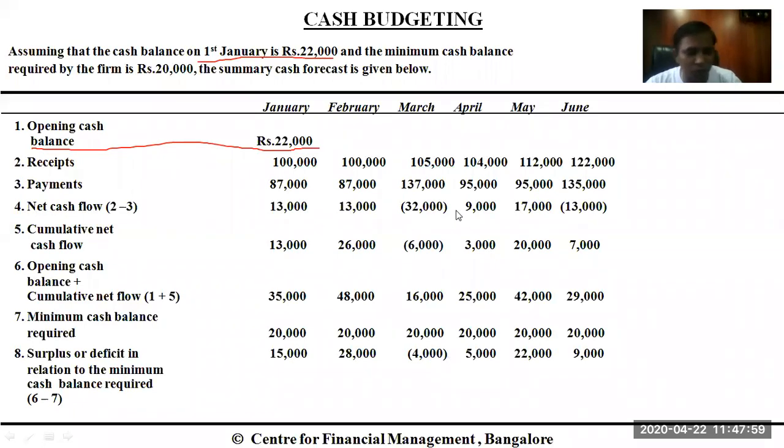And this is what is known as cash budgeting, where you are identifying all your cash receipts. You are mentioning all your cash receipts, you are mentioning all your cash payments, and you are preparing your cash budget, that how much cash will be remaining in surplus in your hand in a certain month, or it will be deficit in a certain month, so that you can plan the cash balances accordingly.